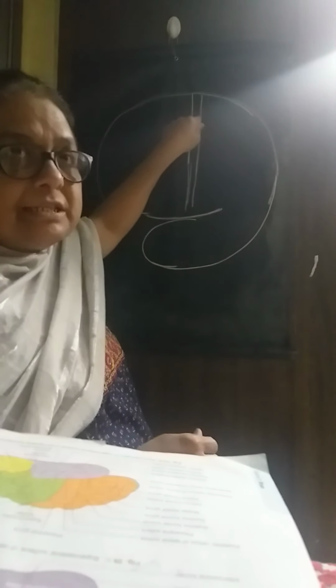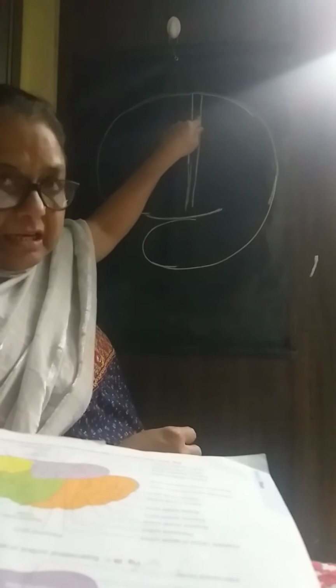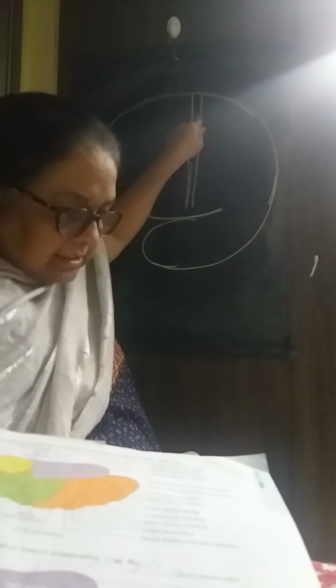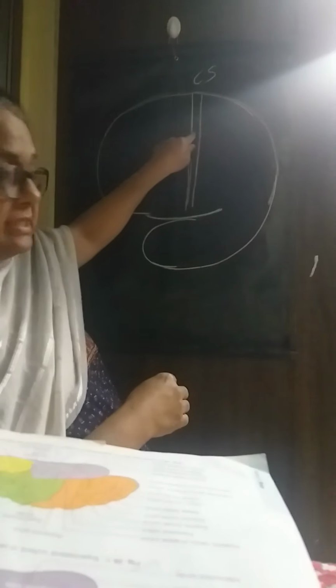Slightly behind the midpoint of the superomedial border, there is presence of a sulcus. This sulcus is called the central sulcus.